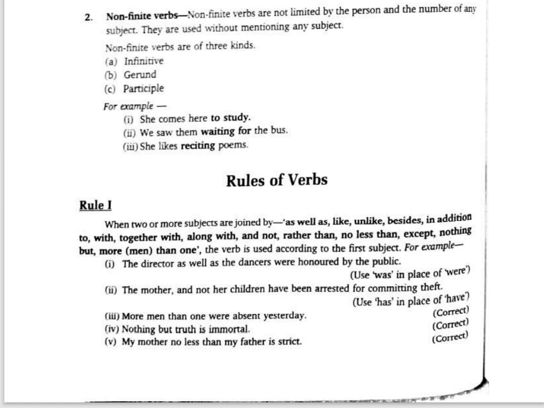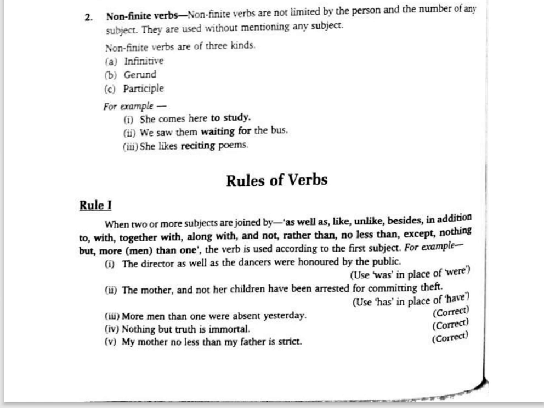So you have to use was. Why do you have to use was? Because when two or more subjects are joined by as well as, the verb is used according to the first subject. So what is the first subject there? The director. So whenever as well as is there, it depends upon the first subject, the director.